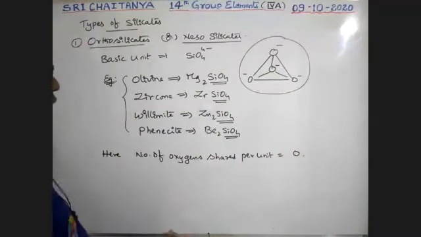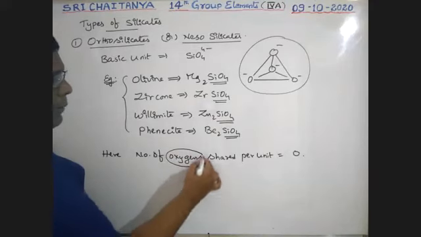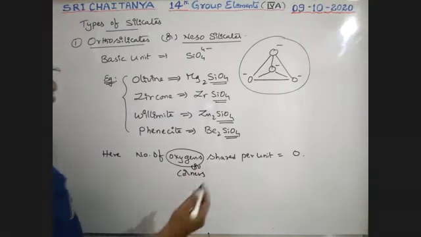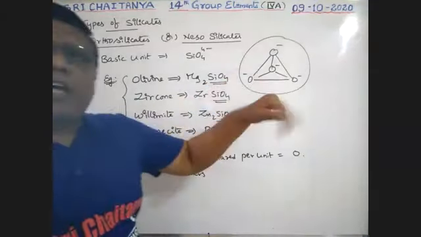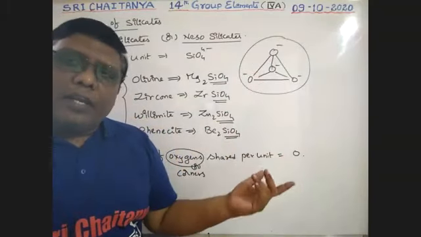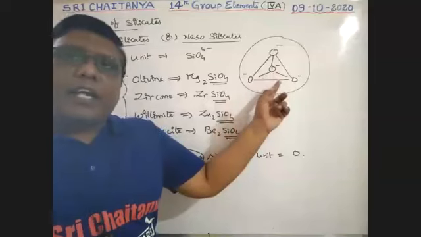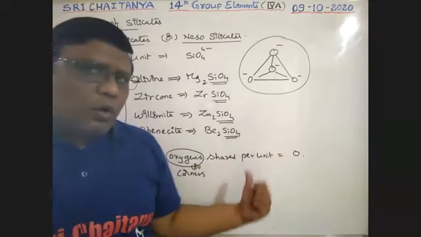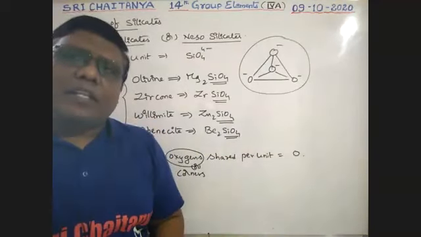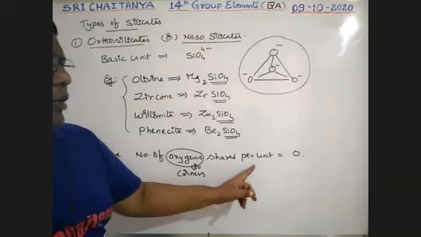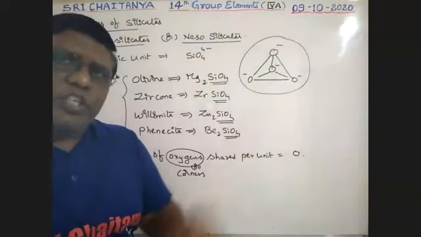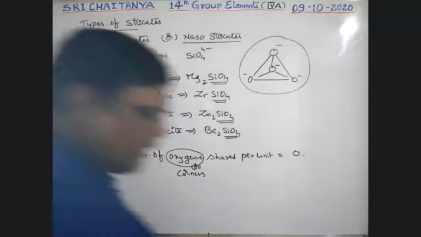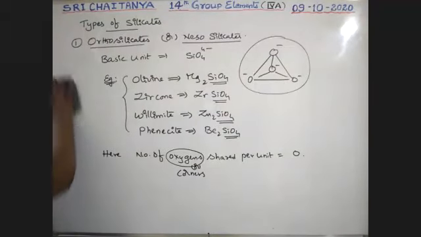Or in place of oxygens, the number of corners may also be used. Oxygens or corners shared per unit. For 1 unit, how many oxygens are shared with others? Or how many corners are shared with others? Because it is a tetrahedron, 4 corners are there. How many corners among those 4 are shared with others? No corner, no oxygen is shared with others. So either corners or oxygens, per unit it is 0. No one is shared. Okay. It is about orthosilicates. Let us take the second one. That is the pyrosilicates.